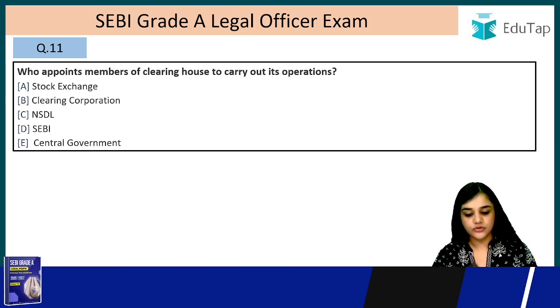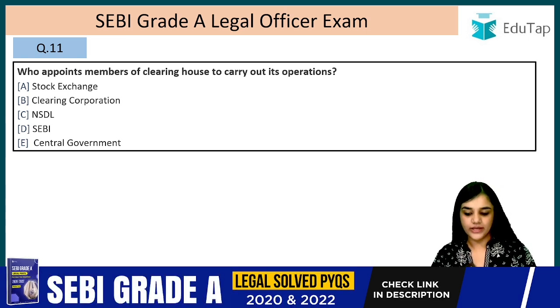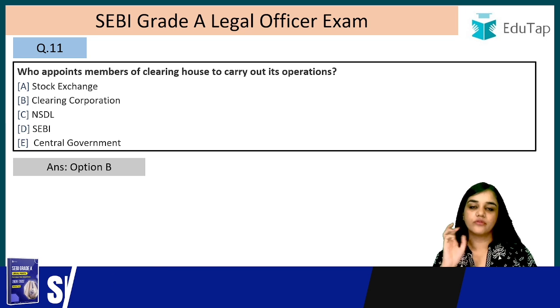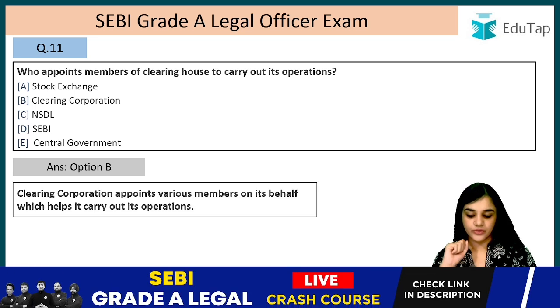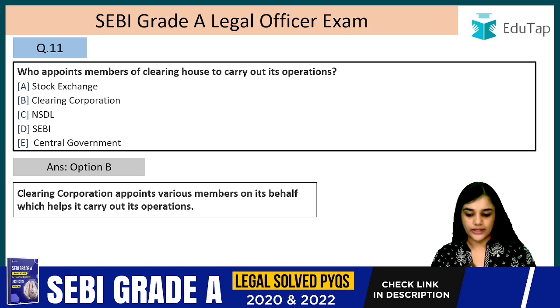Who appoints members of the clearing house to carry out its operations? So who will appoint such members? The answer is option B, clearing corporation itself. So the clearing corporation appoints members of the clearing house. The clearing corporation appoints various members on its behalf which helps it carry out its operations. Right? Now question number 12.